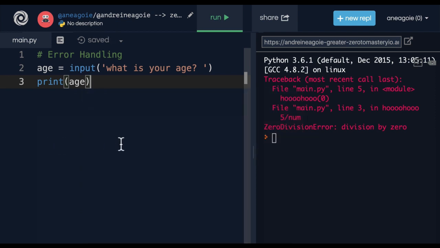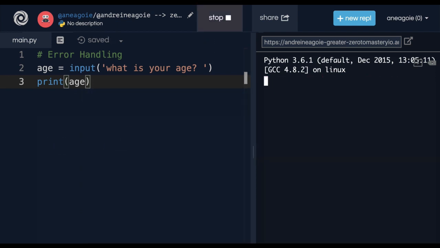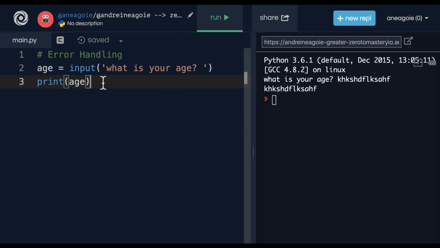Nice and simple program. If I run this and I type in, let's say 10, there you go. Everything is working. But what if I didn't enter a number and I go like this? Well, that still works, but is that what I wanted to do with my program? Maybe I wanted to enter the age and calculate if they can play the game or not, whether they're 18 and over. How can we fix this?